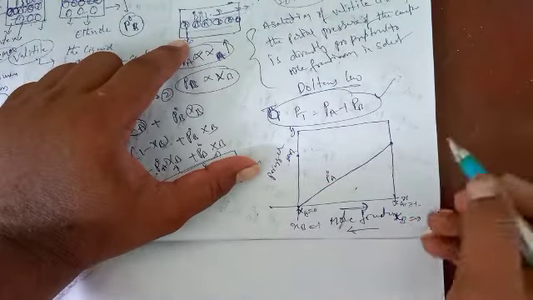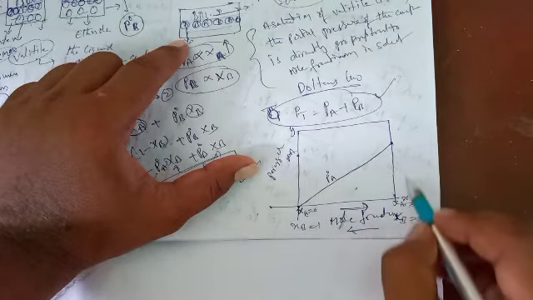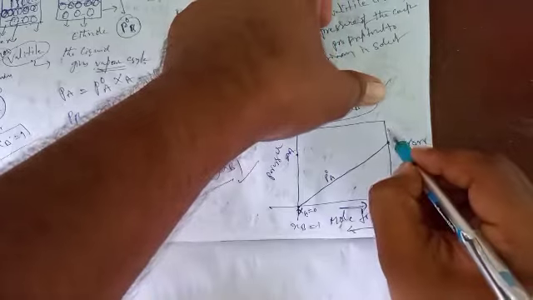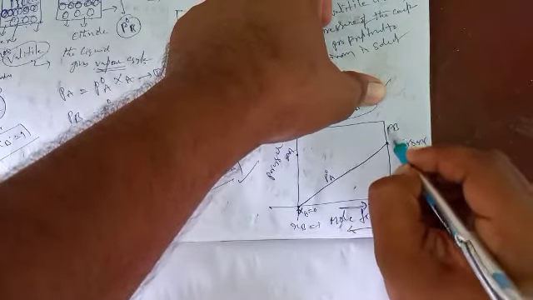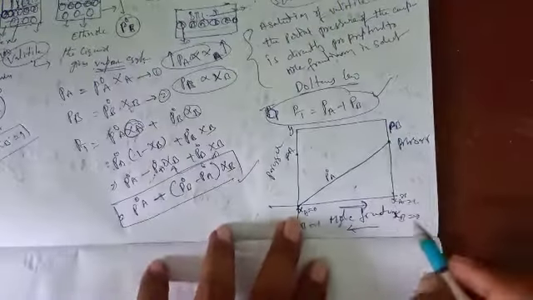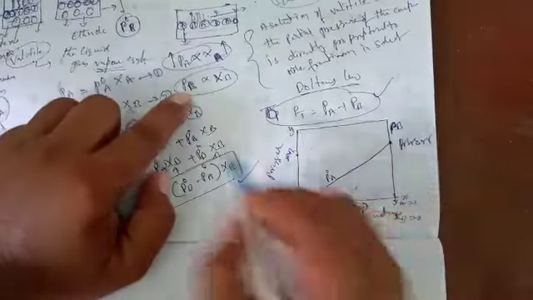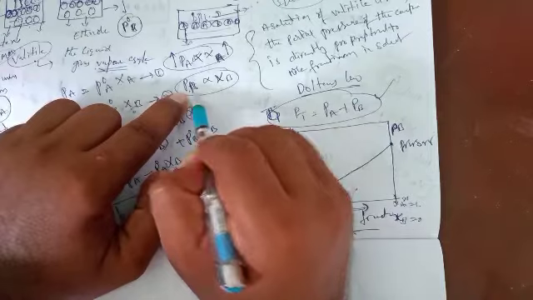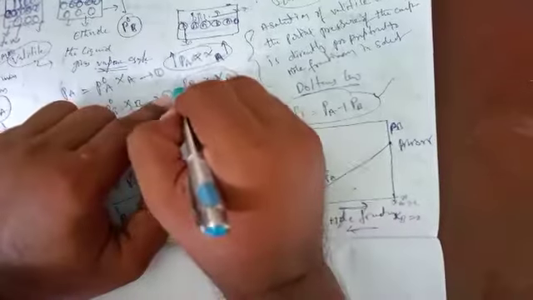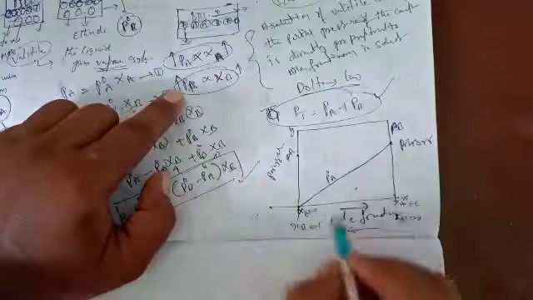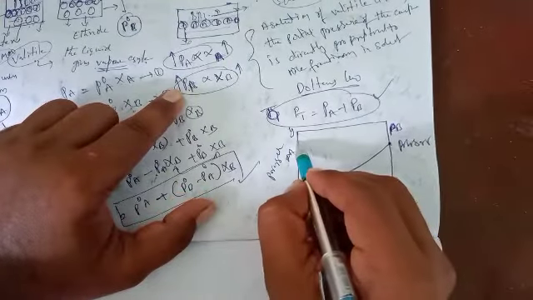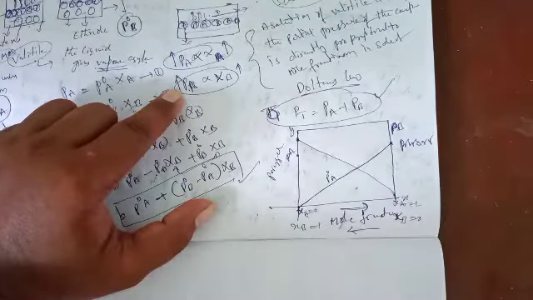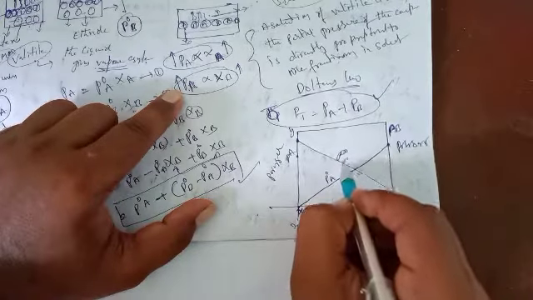Okay students, this is pressure, suppose PB, the partial pressure. According to Raoult's law, partial pressure is directly proportional to mole fraction. If the partial pressure increases, the mole fraction also increases. This is mole fraction XB, and this is P naught B.